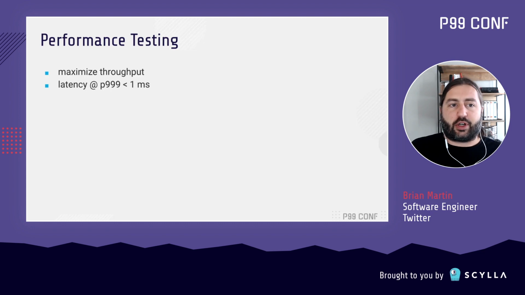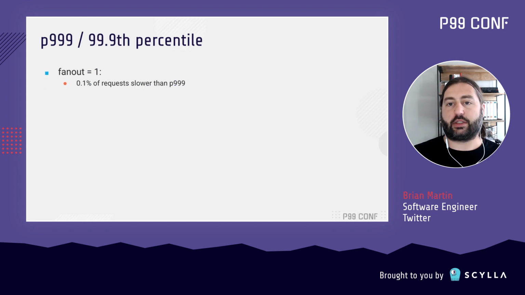So why do we focus on the tail latency? We're talking about P99s and P999s in the context of cache performance. Well, when we have a fan out of one, meaning there's only one request to the cache needed to fulfill some higher level request, only 0.1% of your requests are slower than the P999.